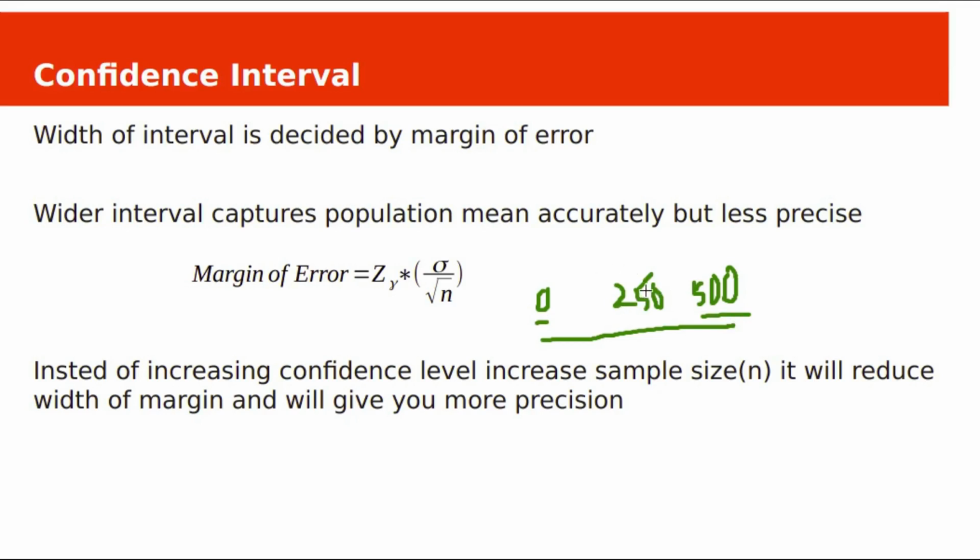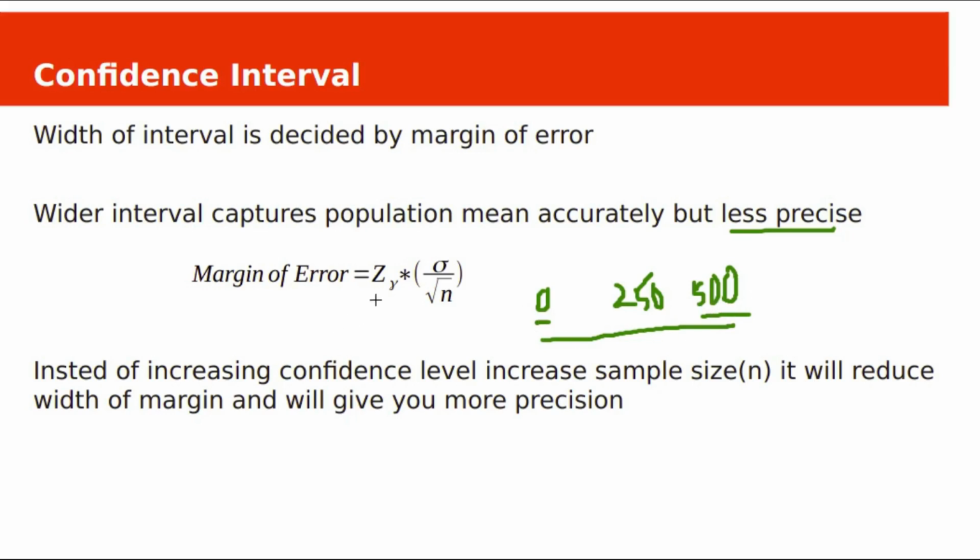So if you take some sample, that sample mean will definitely be included within 0 to 500 grams, but it is less precise. You have to guess some confidence interval around 240 to 260. That will be a more accurate measure instead of this wider interval from 0 to 500.